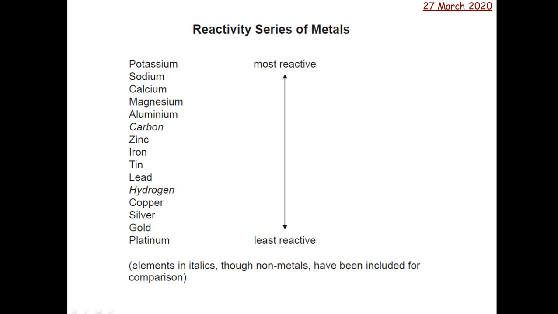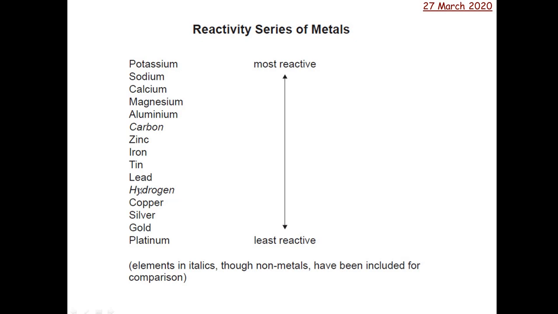This is about the reactivity series of metals and displacement. So we've already done an introduction to the reactivity series. So the most reactive is potassium, the least reactive is platinum. So potassium, sodium, calcium, magnesium, aluminium are very reactive. Carbon's there for reference. Zinc, iron, tin, lead, kind of medium reactivity.